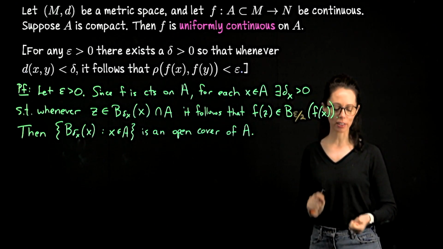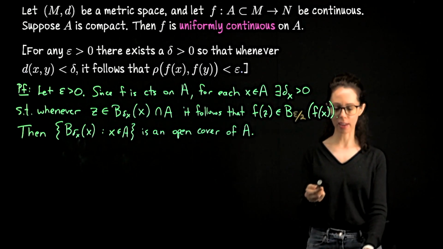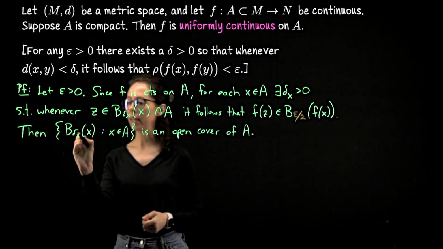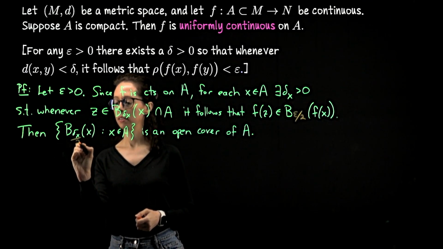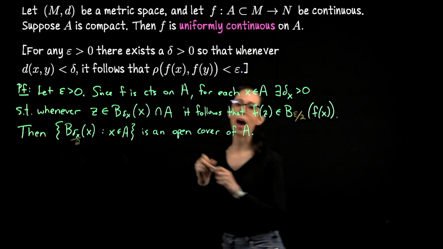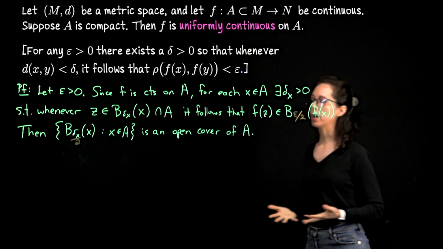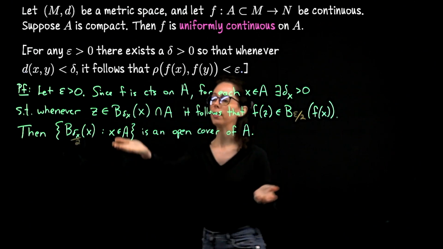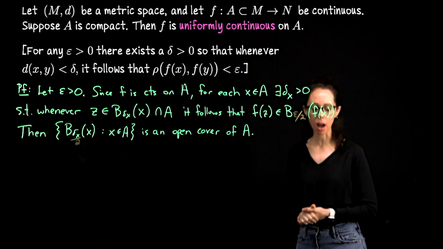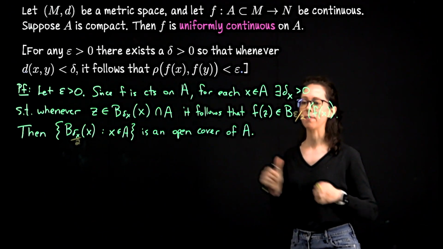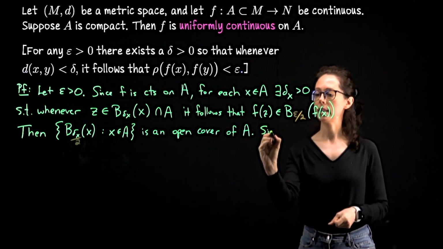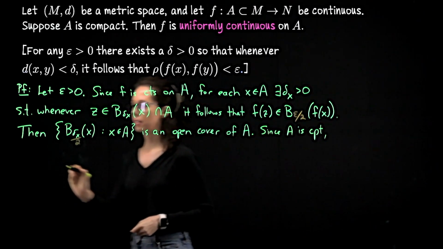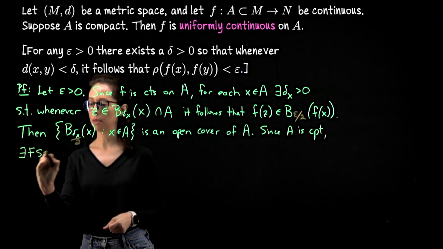However, I'm actually going to change it a little bit, and that is because, once again, we have a future triangle inequality argument coming up. So I'm going to take each of these radii and cut it in half. This is still an open cover, so all of these open balls with radii chopped in half, they're still open, they still cover the set A, so this is an open cover of a compact set. Therefore, we can reduce down to a finite subcover. Since A is compact, there exists, I'll write this in shorthand, there exists a finite subcover.